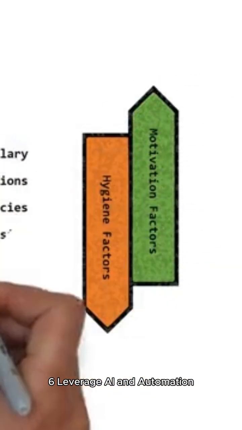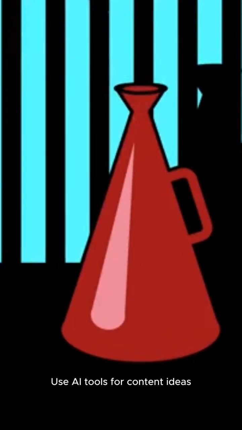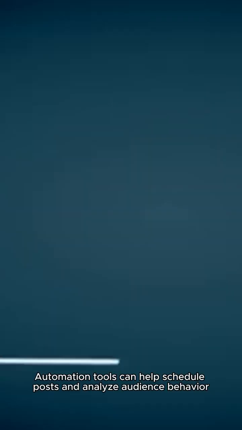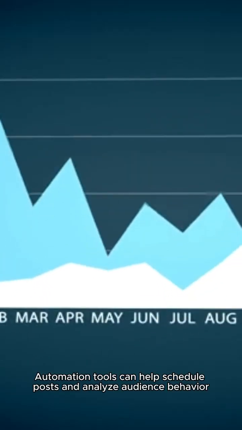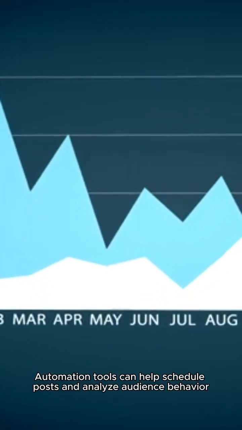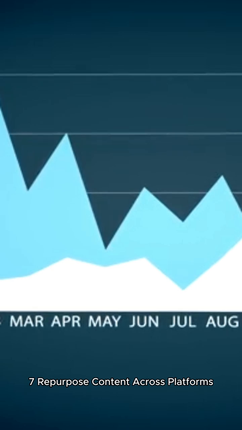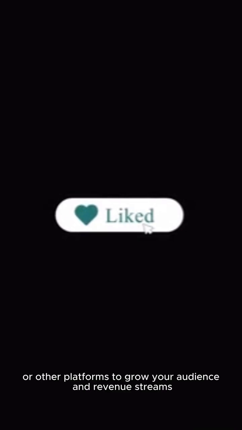6. Leverage AI and automation. Use AI tools for content ideas, video editing, and analytics. Automation tools can help schedule posts and analyze audience behavior. 7. Repurpose content across platforms. Share your TikTok content on Instagram Reels, YouTube Shorts, or other platforms to grow your audience and revenue streams.